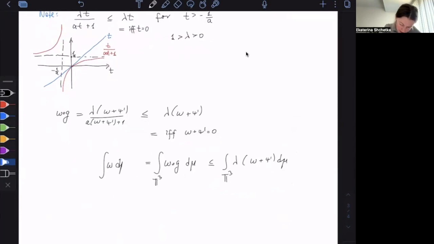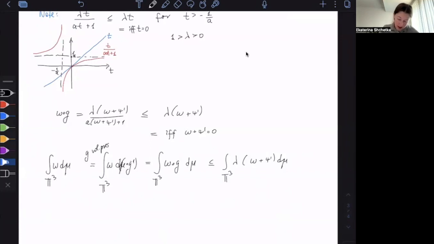So it's going to be d mu of g inverse. But then because g is measure preserving, g is volume preserving. Okay, so here I just change variable, but then g is volume preserving. That's why it's equal to the integral of omega d mu. Okay, that's it.